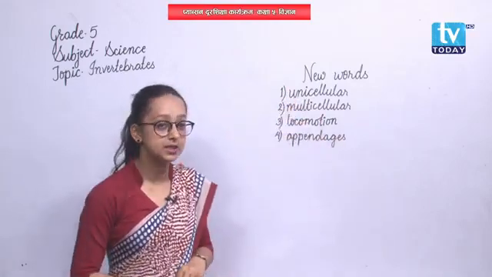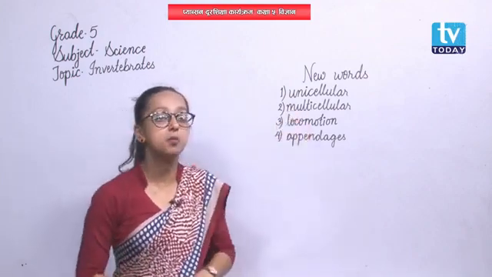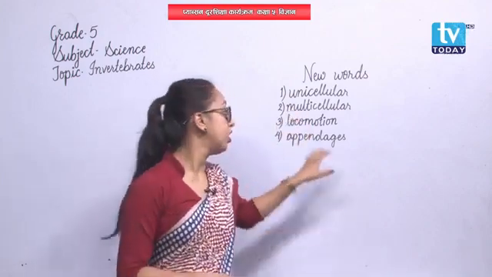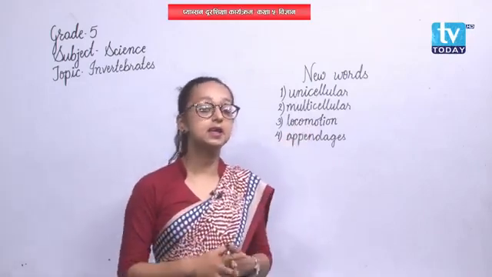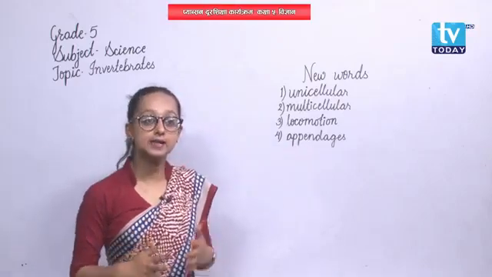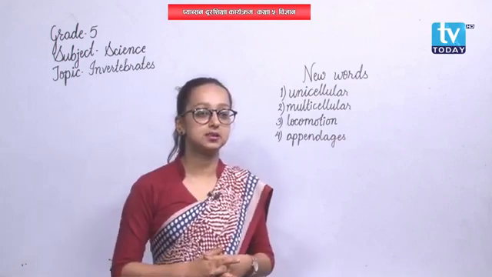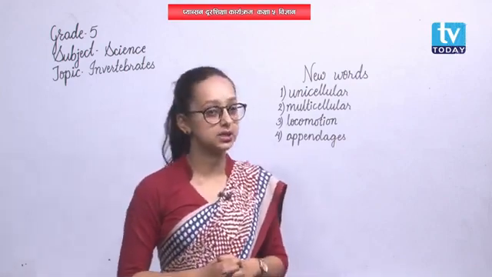Alright, let me go through these terms again. Unicellular, made up of a single cell. Multicellular, made up of many cells. Locomotion means to move, movement. Appendages, the organs that help in movement or that help in catching something. Those are appendages.